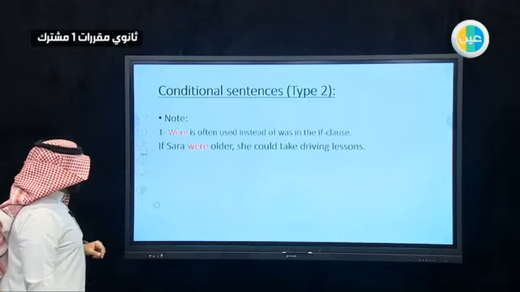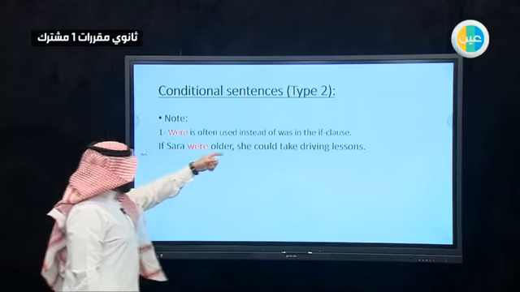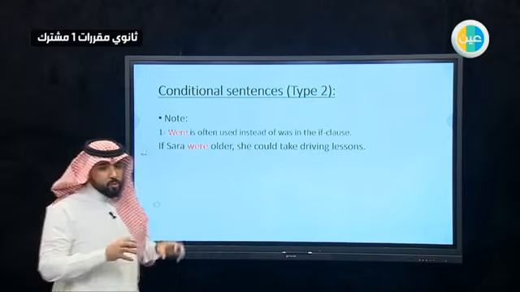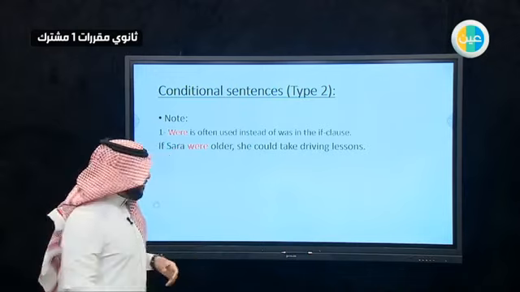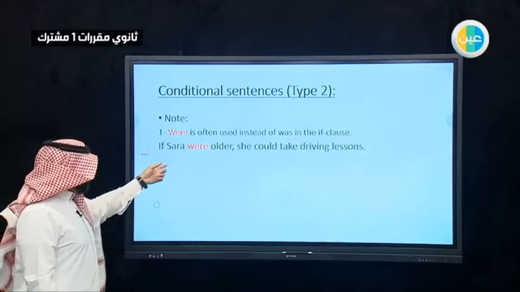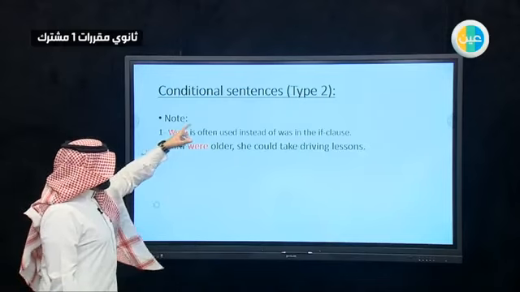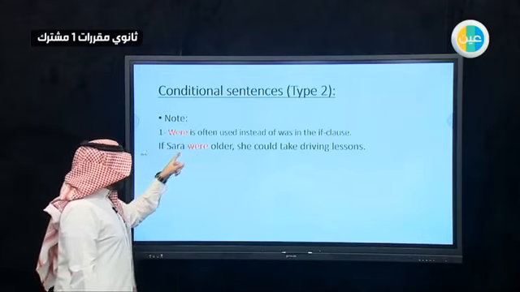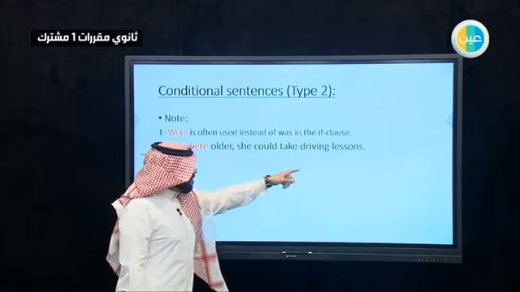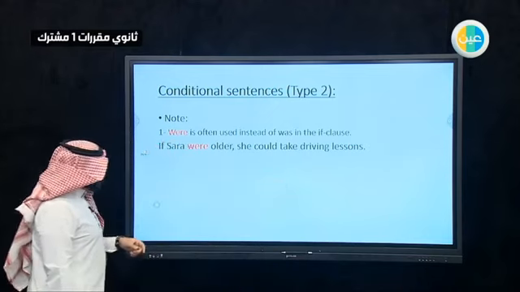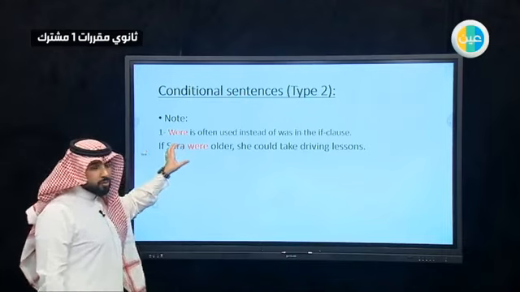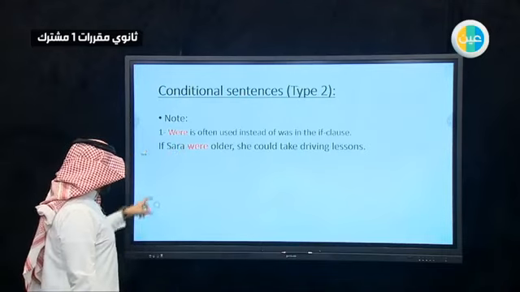So the first one, where is often used instead of was in the if clause. So we don't use was even if it's a singular. For example, if Sarah, we should use was, but here in conditional sentences we use were instead of was. If Sarah were older, she could take driving lessons. So remember that you have to change was to were, even if it's singular.